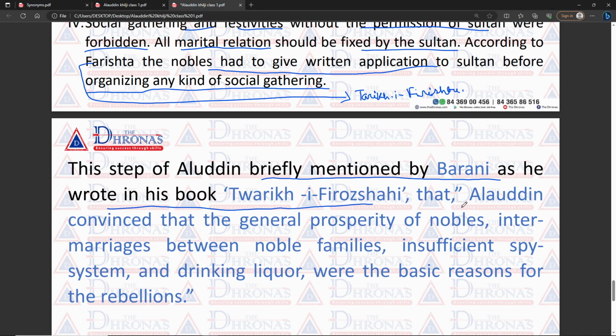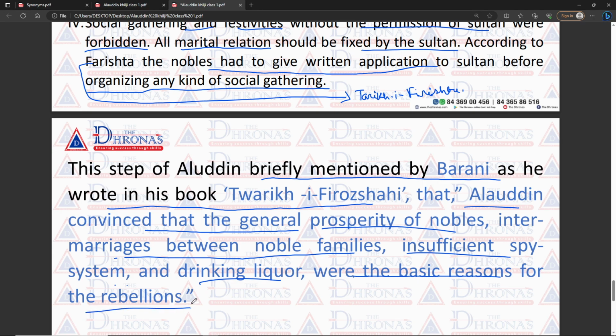What he wrote, that Alauddin was convinced that the general prosperity of the nobles, intermarriages between the noble families, an insufficient spy system, and drinking liquor were the basic reasons for the rebellions. So according to Alauddin Khilji, these four are the main reasons for the rebellion. First of all is the general prosperity of the nobles, because the nobles have a large amount of wealth,